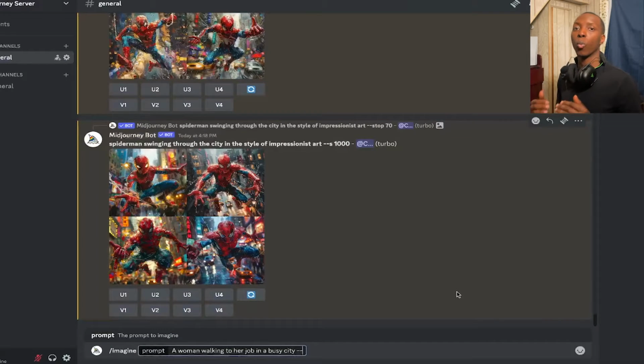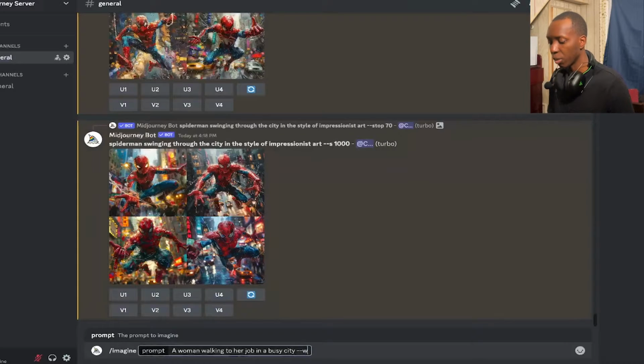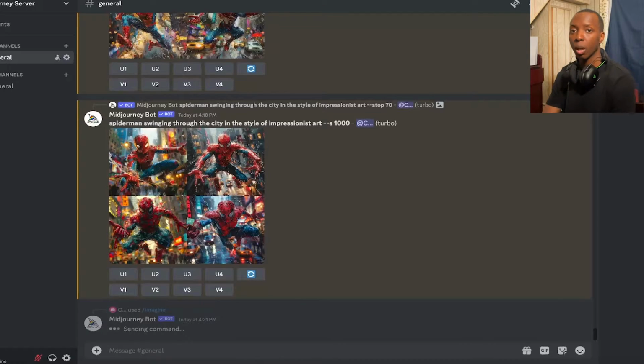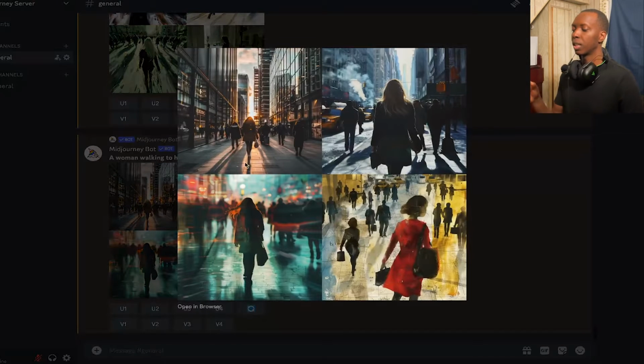So now we also have the weird parameter, which is just dash dash W, and you can set this anywhere between 0 and 3000. The higher the number, the more weird the picture will be. Now understand that by default, the weirdness is at 0, okay? So now let's just try to kick it up a notch. Let's put the weirdness to 100, okay? A woman walking to her job in the city, dash dash W, 100. So as you can see, this is the default, a woman walking to her job in a busy city. So these are pretty good images. I mean, if you want to control it more, you can add some more styles to it, right?